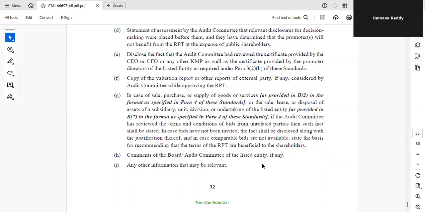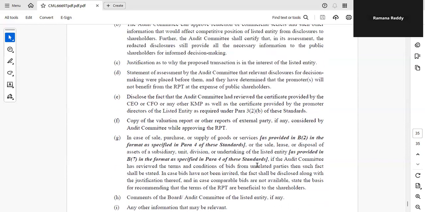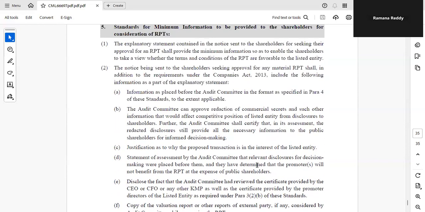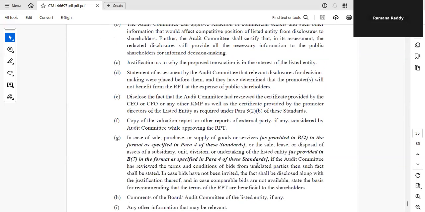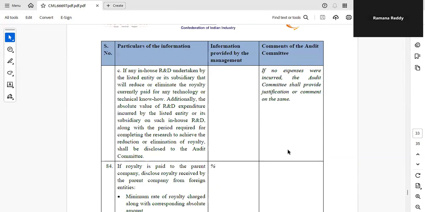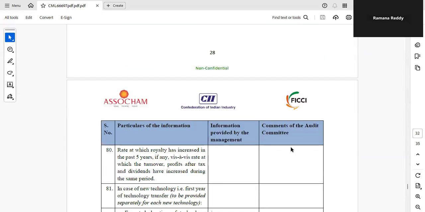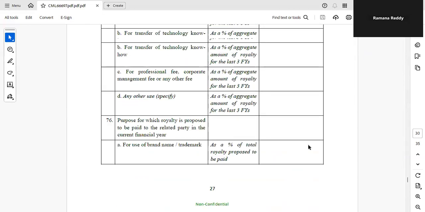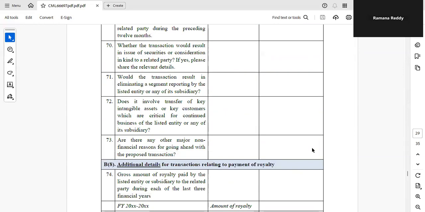And then comments of the board and audit committee of the listed entity, if any, and any other information that may be relevant. These things have to be mentioned in the explanatory statement at the time of sending the notice. Yes, we have discussed the standards on RPT. This is applicable from 1st April 2025. It seems to be big, but if you bifurcate it, then it is very easy. Hope you are clear. Thank you. Thank you very much.